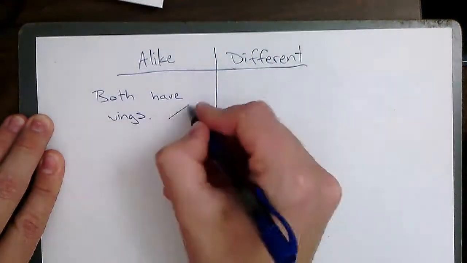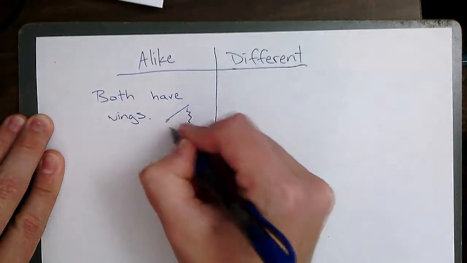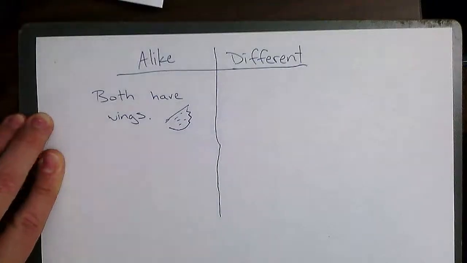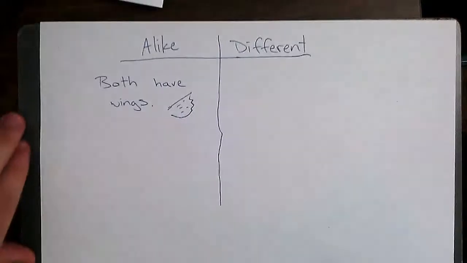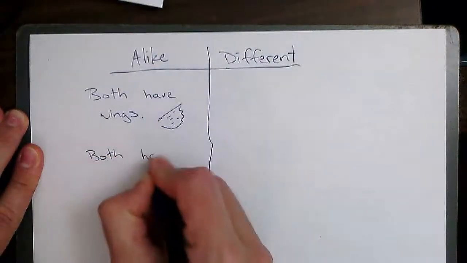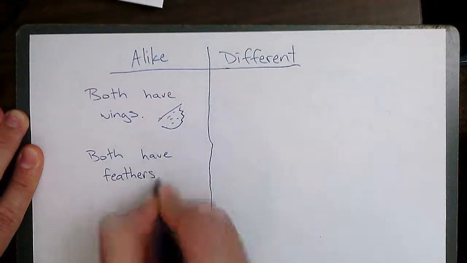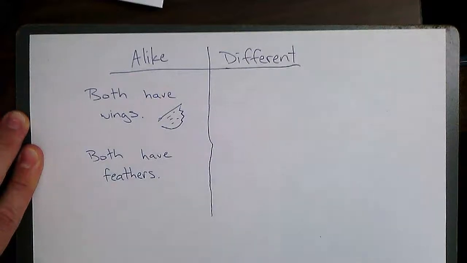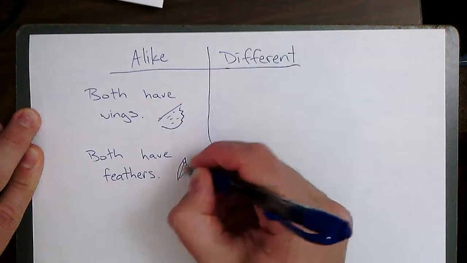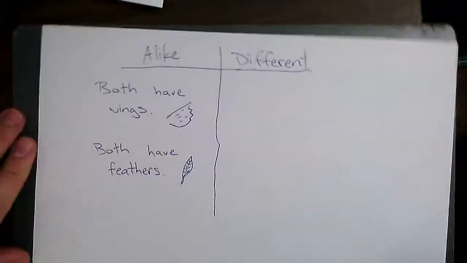Okay, so I'm going to draw a wing off to the side. Again, it's okay if it's not perfect, just a quick little illustration to show that both have wings. Something else I noticed about both of them is that both have feathers. Because again, those are things that birds have. Hawks and flamingos are both birds, and they do indeed both have feathers. A nice little feather drawn in there.